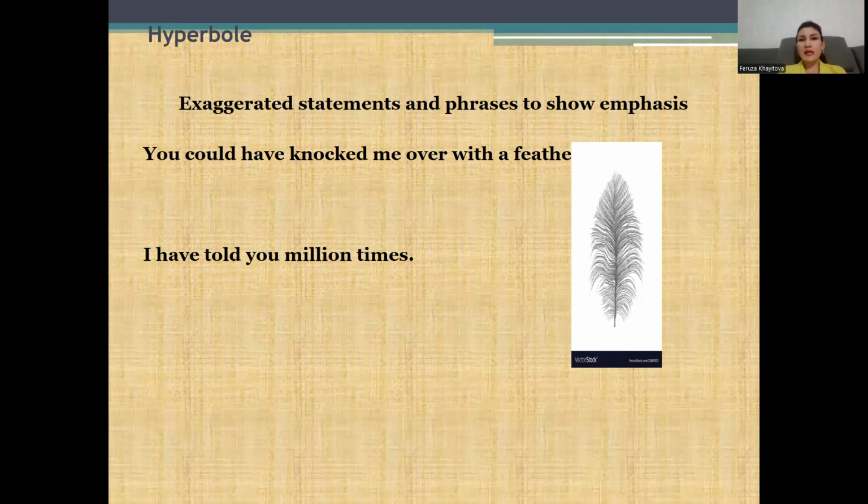Hyperbole is exaggerated statements and phrases to show emphasis. You could have knocked me over with a feather. I have told you a million times. It is an exaggerated meaning. You don't know how many times, but you say you have told a million times.